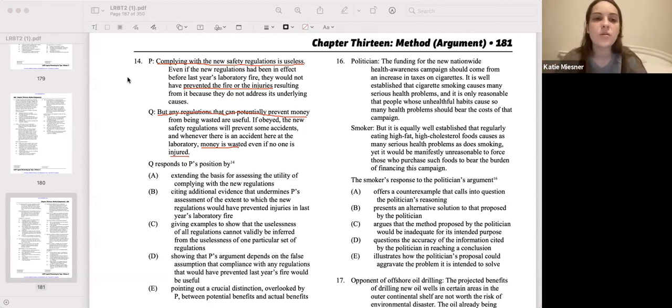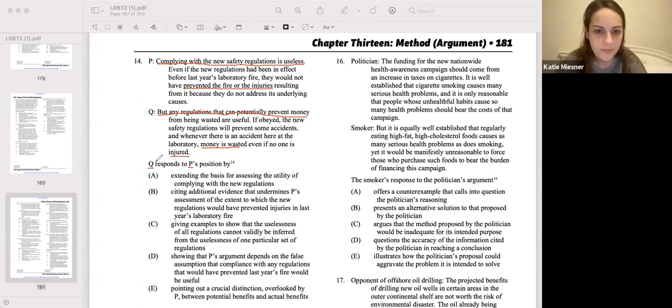So looking at it, it seems as though when Q is responding to P, Q isn't denying that injuries happen. It's just creating a broader definition of the word useful. P is saying that the safety regulations are useless, and Q is saying any regulations that prevent wasted money are useful. So it's adding a caveat into the idea of what usefulness is, and that is how Q is advancing their argument. So now let's go into our questions and see what lines up with that.